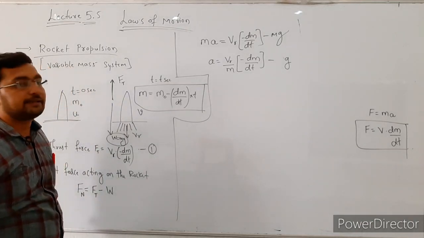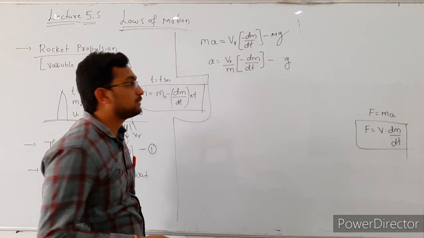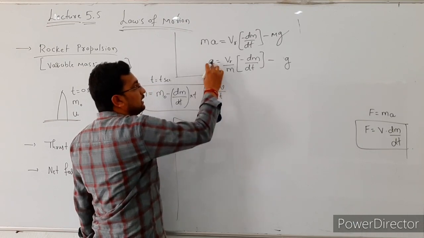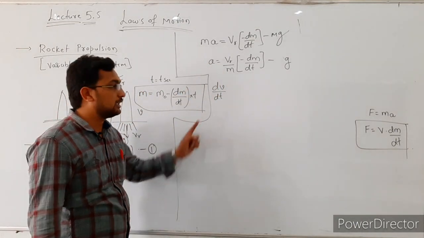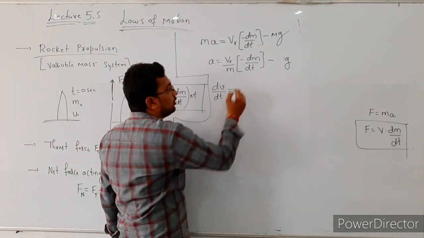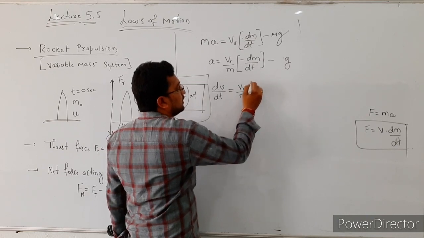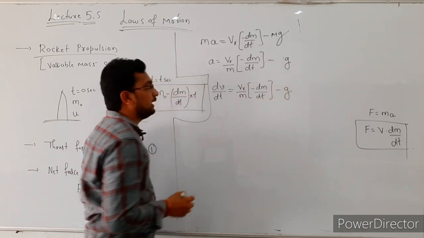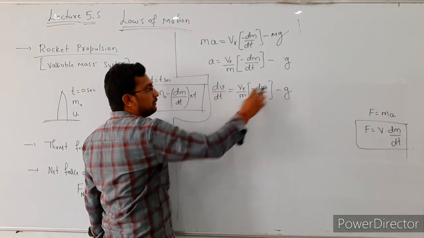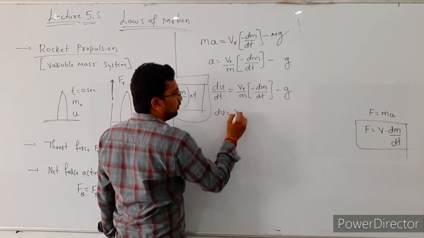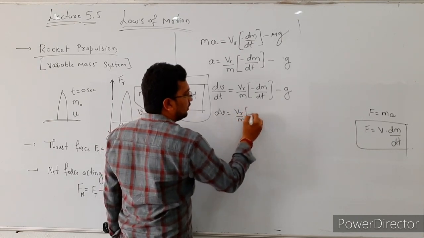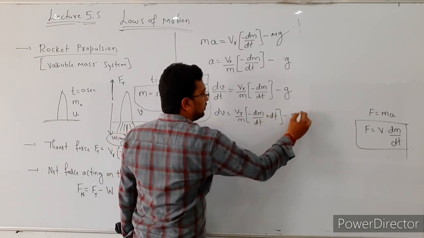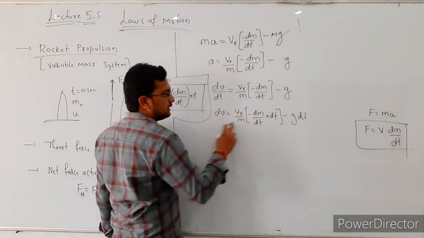Already we know the definition of acceleration: the rate of change of velocity with respect to time. So instead of acceleration we replace it with dv by dt, which equals V_r divided by m times minus dm by dt, minus g. Next we want only the dv term, so taking the dt term to this side, dv equals V_r divided by m, times minus dm by dt into dt, minus g into dt.